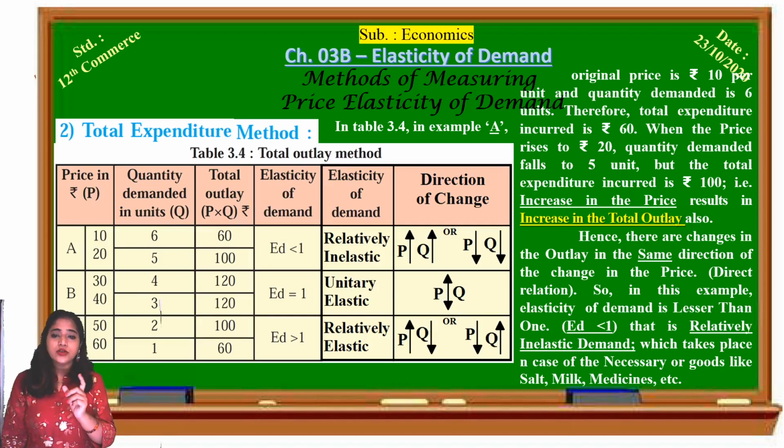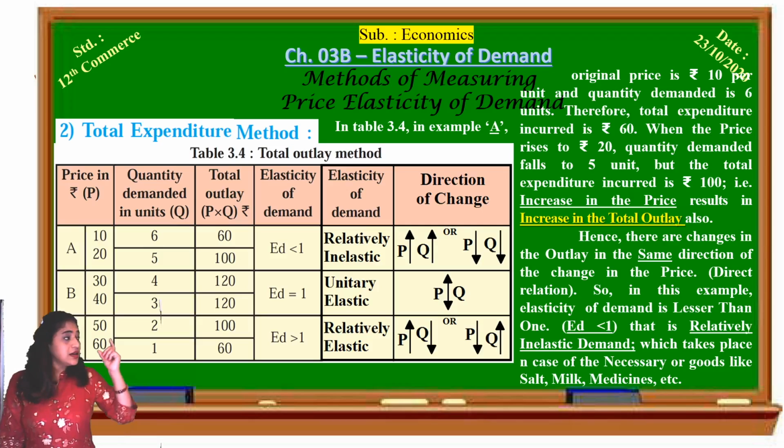For necessity goods, the elasticity is lesser, because we have to buy them, we cannot live without them, as those are the essential goods. Elasticity is not much flexible; we compulsorily have to buy them. So for these goods, with the increase in the price, the quantity demanded decreases only slightly, and elasticity of demand is said to be lesser than one, that is relatively inelastic demand.